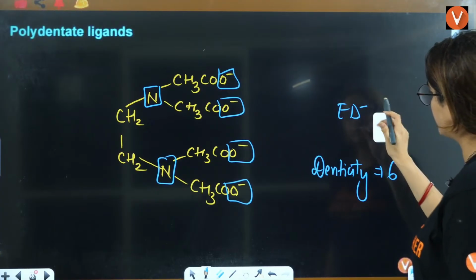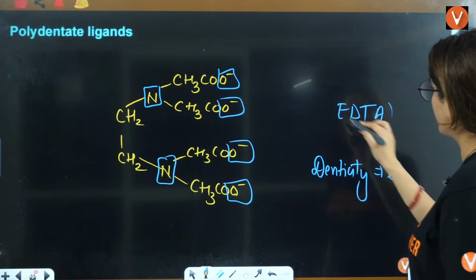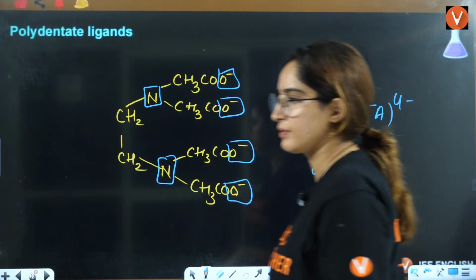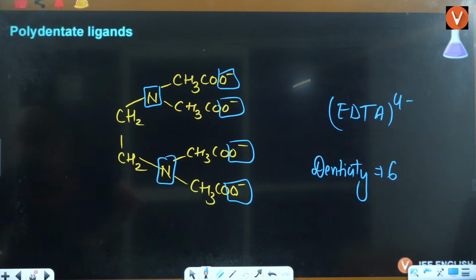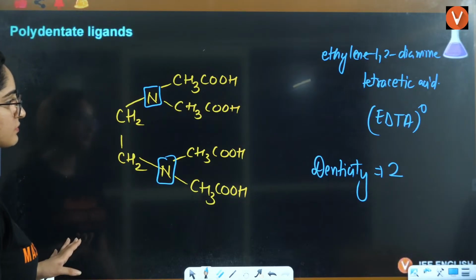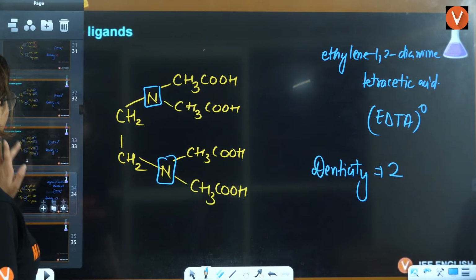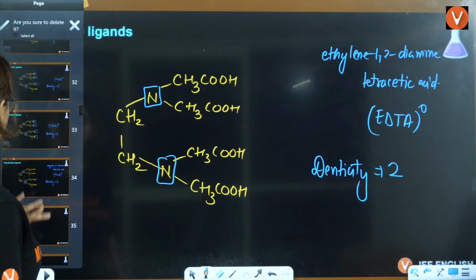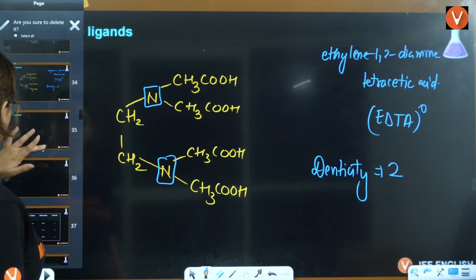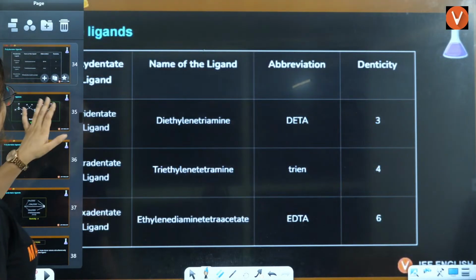EDTA 4 negative. Okay. Yes, everybody, tell me if that is clear. Tell me if that is clear, right?